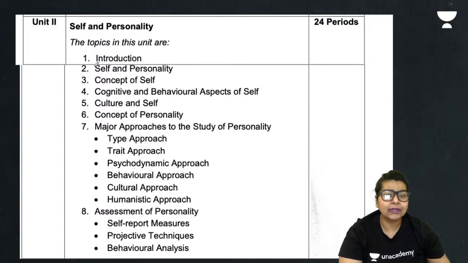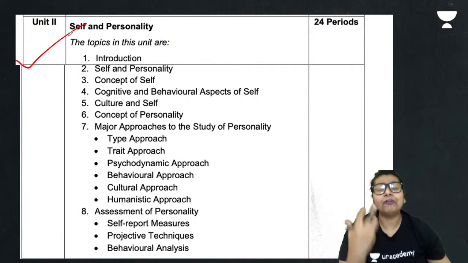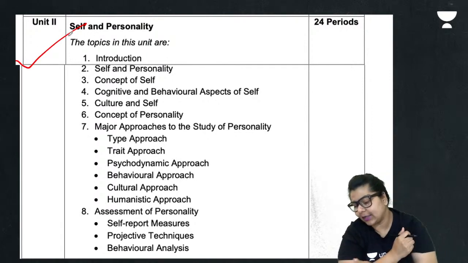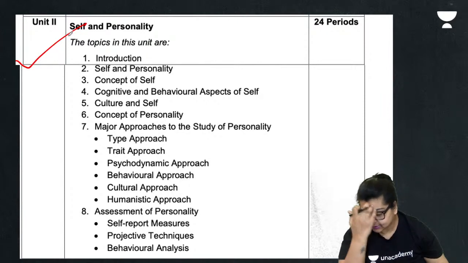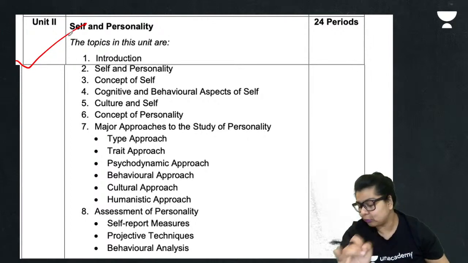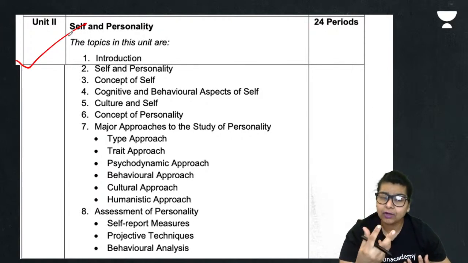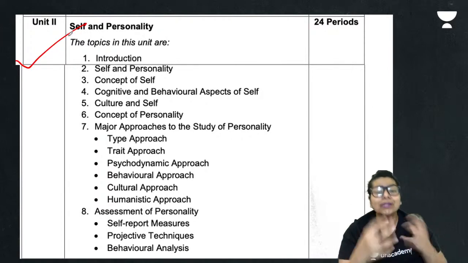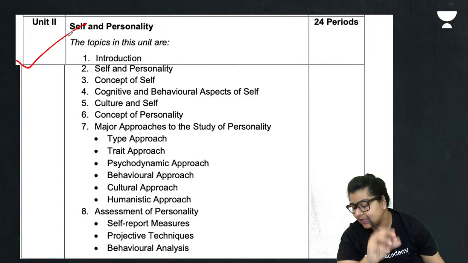Now, self and personality, of course, as the chapter says, is about the kind of personality attributes people have, the traits, the qualities, the approach they have in dealing with things, the way they behave, the way they react. This will cover some important concepts: the types approach, the trait approach, then what a psychodynamic approach is, what a behavioral approach is, a cultural approach, a humanistic approach. These will be covered along with the assessment of how personality can be assessed.